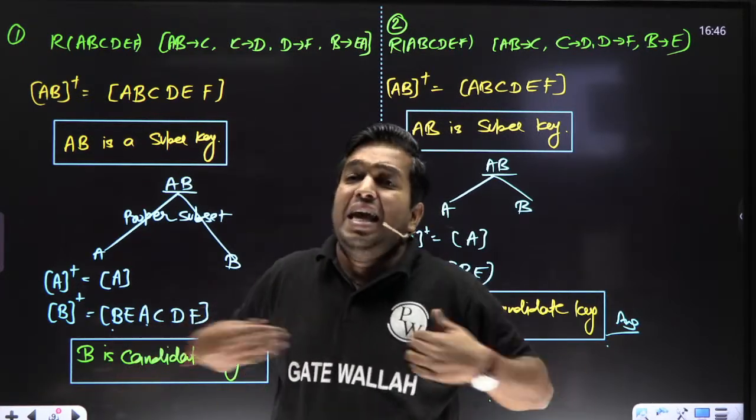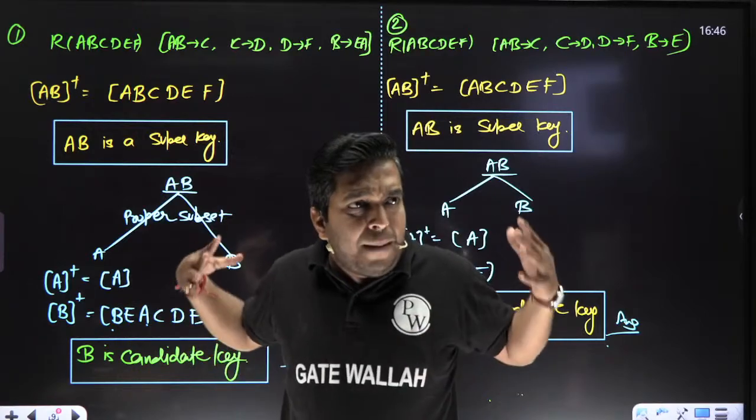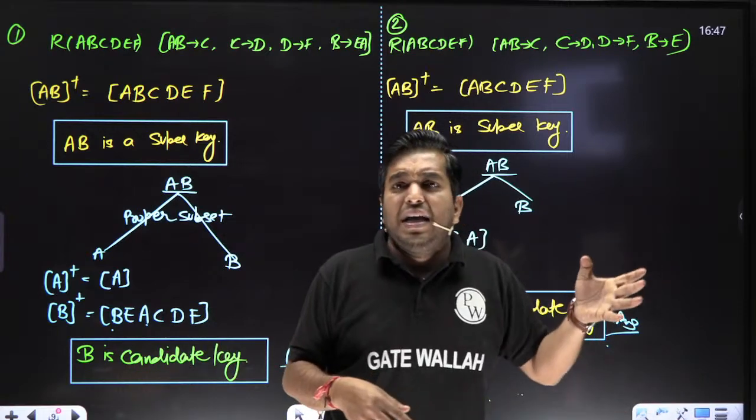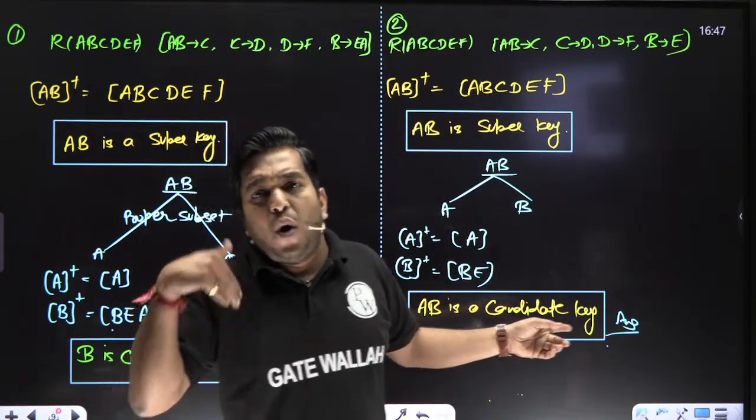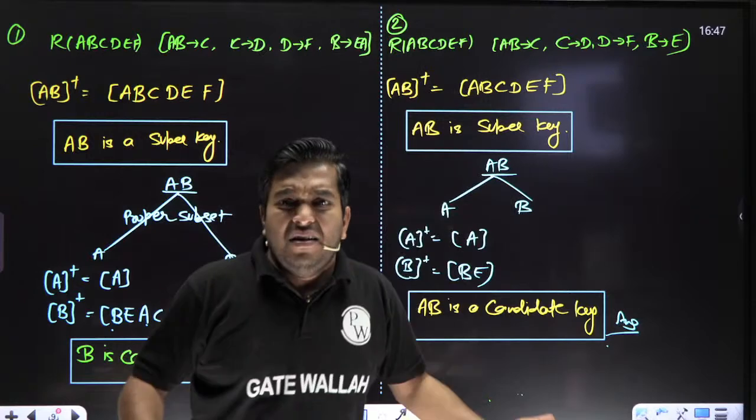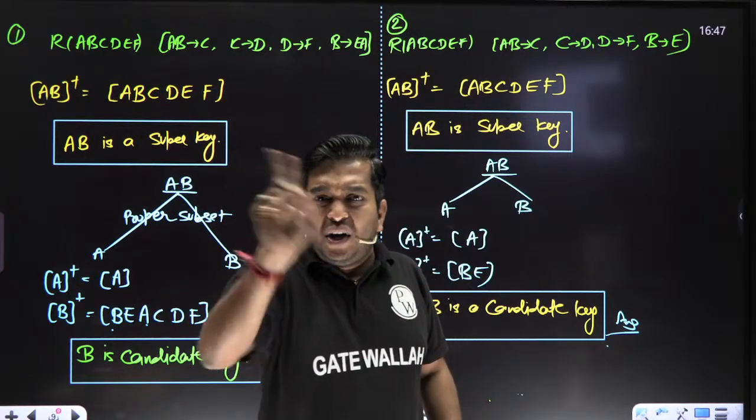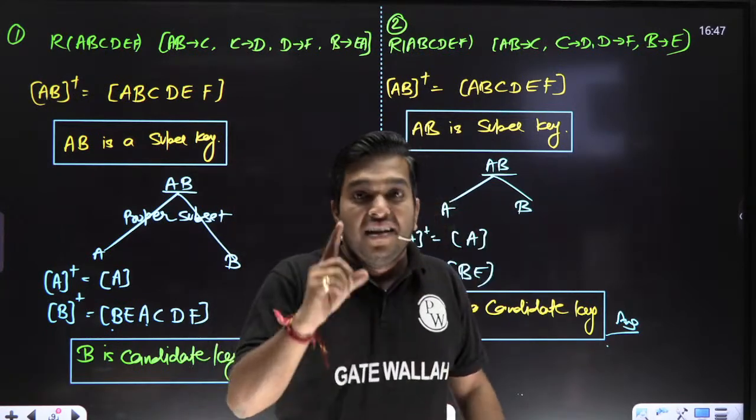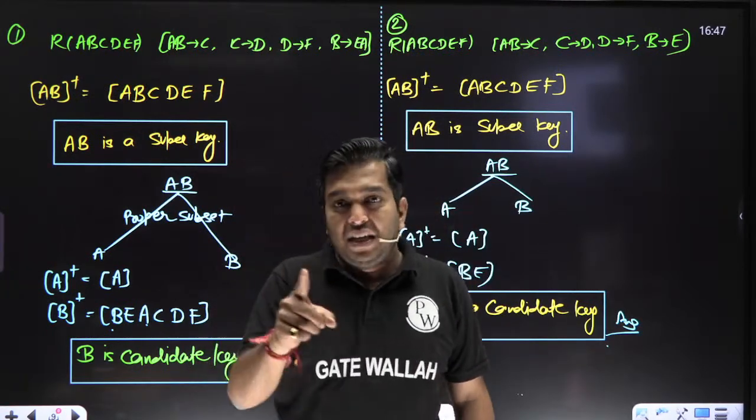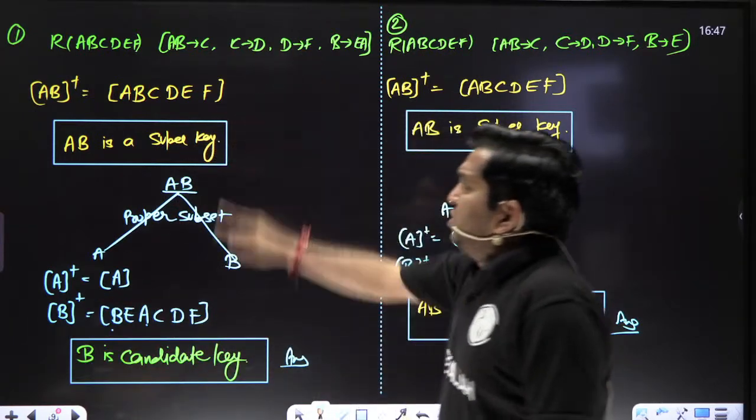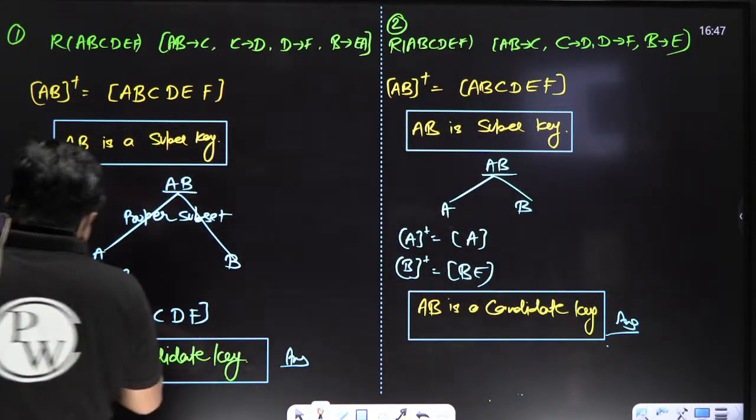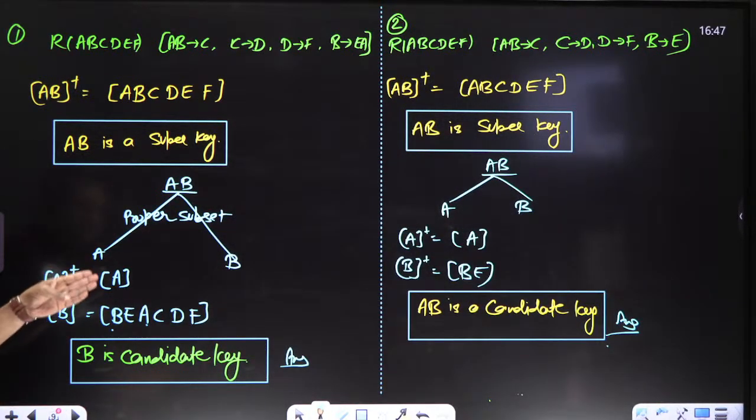If I am saying AB is a candidate key, what is the meaning? That at the minimum, AB is required. Neither from A nor from B alone are we getting all the attributes. That is the meaning of candidate key, my dear. So here you can see AB is a super key. What is the proper subset of AB? A and B. The proper subsets of AB are A and B.